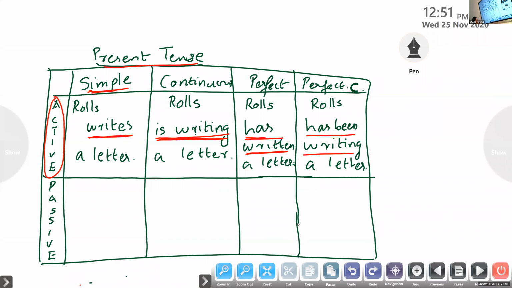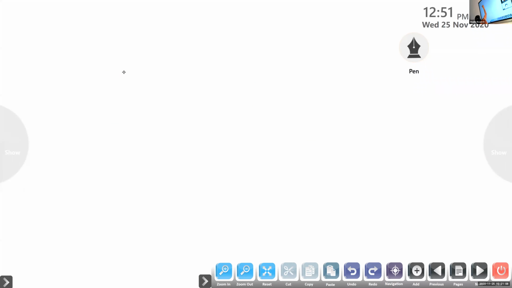So let me take only the first example. Rolls writes a letter. I'm going to write this on the next page. Now we are going to change the sentence from active voice to passive voice. Ready? Ma'am, we can write in the second column, passive voice. Yes, of course you can. I'm just using another page to get space for writing.